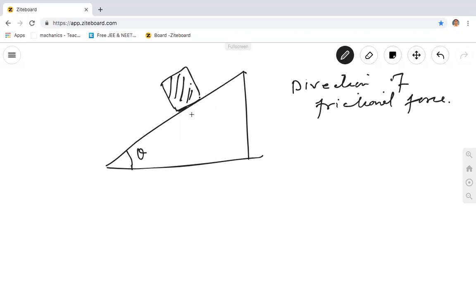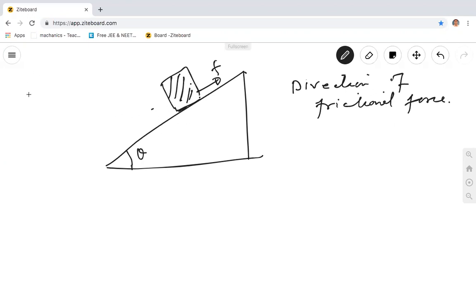Imagine there is no friction. It is ice here. While the body will go downwards. So what do you have to feel? You have to feel there's no friction, and immediately no friction means it will go down. So friction force is upwards against that tendency.